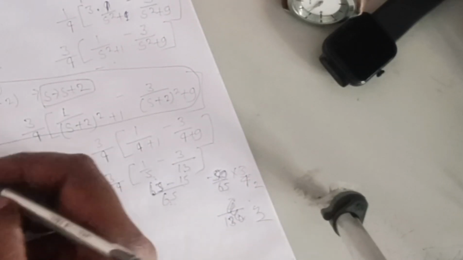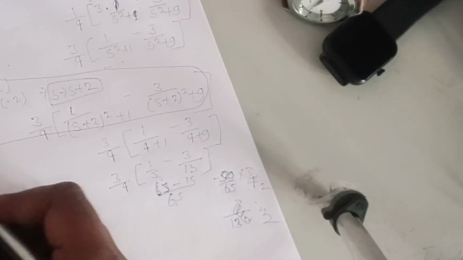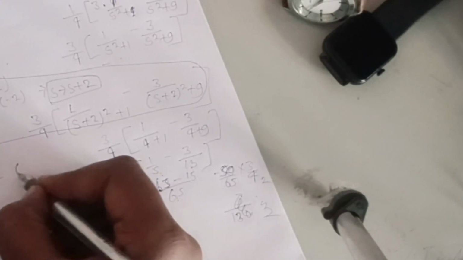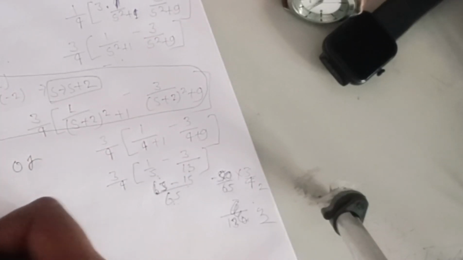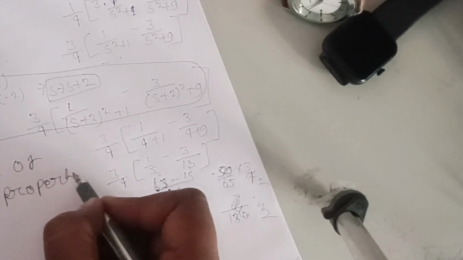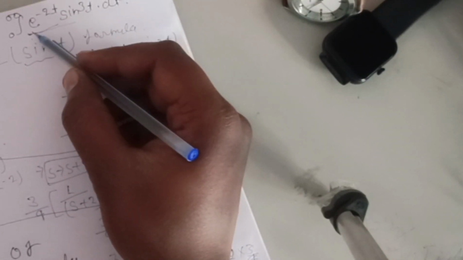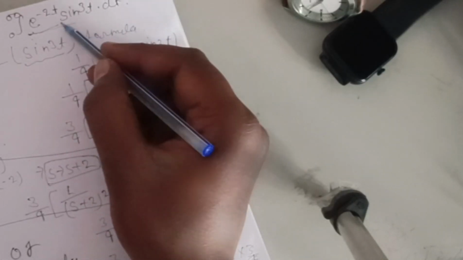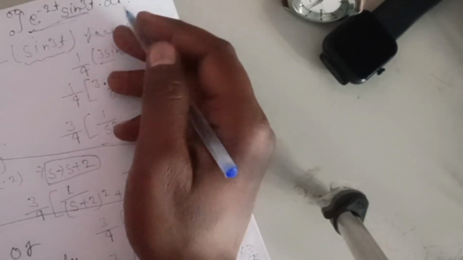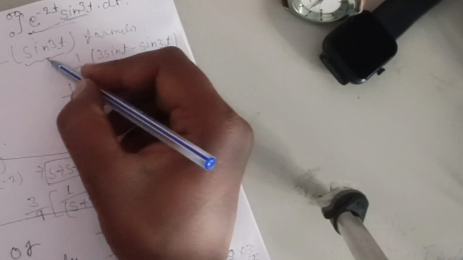Now let's discuss the next topic, the change of scale property. First of all, let me summarize it again. If there is this type of question, first we find the Laplace of sine cube t.